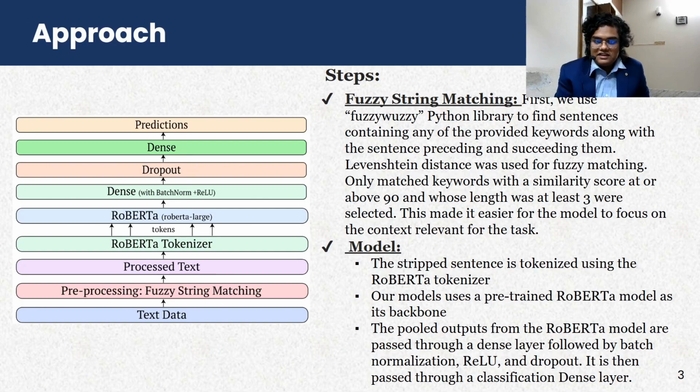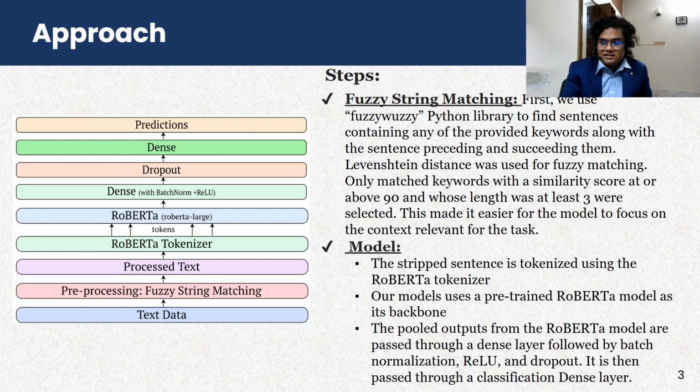The key idea in our approach was using fuzzy string matching to strip down the text in the post. What do we mean by that? We used the fuzzywuzzy Python library to find sentences containing the given keywords. We used fuzzy string matching because the spelling of the keywords might not exactly match the spelling used in the post and things like that, right? So we had to take that into account when searching for those strings.